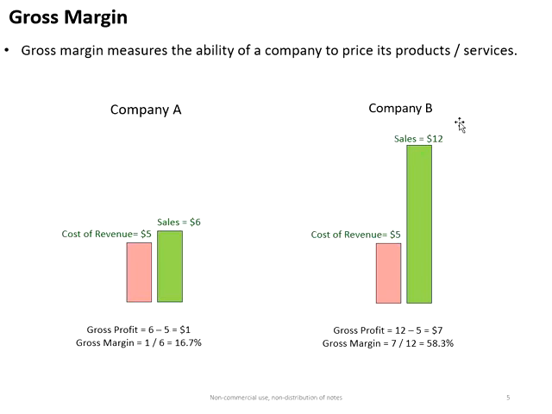So let's look at company B. Let's say this company B also has the same cost of revenue, but they can charge higher. They can price the products much higher, and the customer will buy at $12. To calculate the gross profit, that would be 12 minus 5, that would be 7 per unit basis, and then 7 divided by 12, that would be 58%. So this shows that company B has a much higher gross margin.